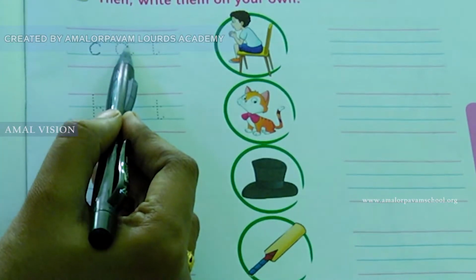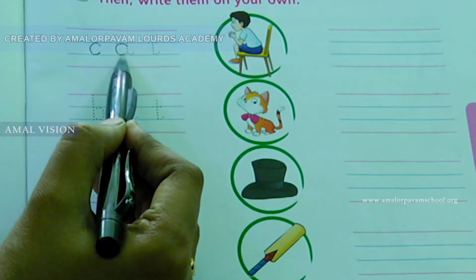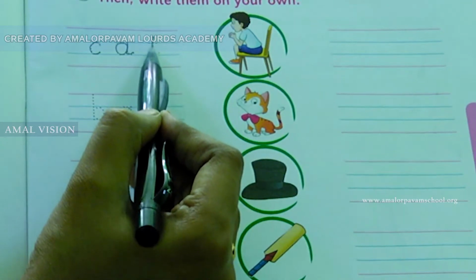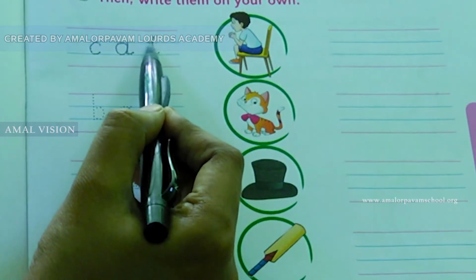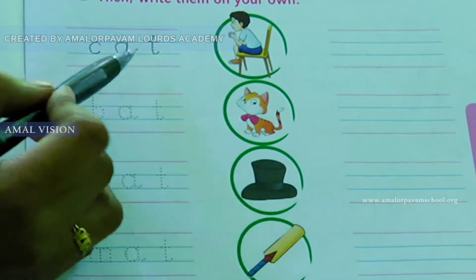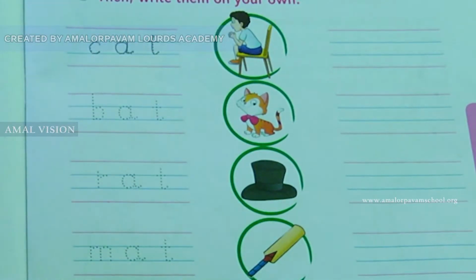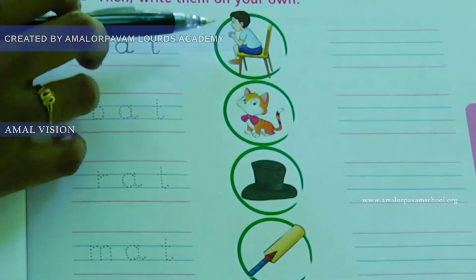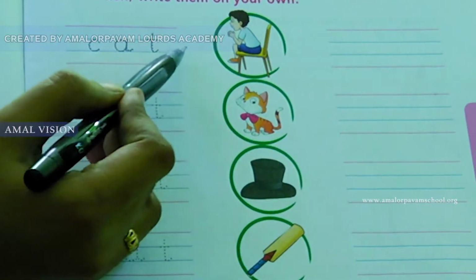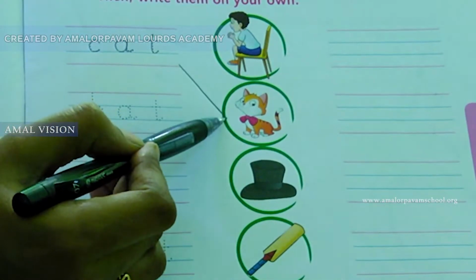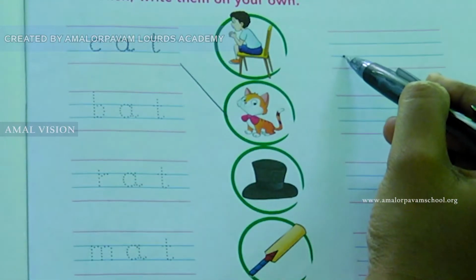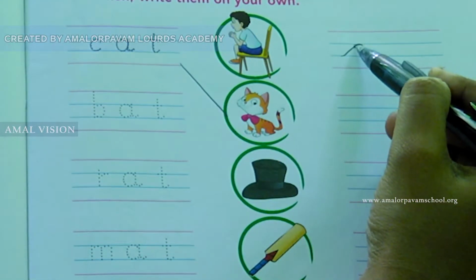C, A, T. Cat. What word is this? Cat. Now, where is the cat picture here children? After tracing this word, we are going to match the picture. Where is the cat picture here? Yeah, here is a cat. So, match this one. After this, you have to write cat here.